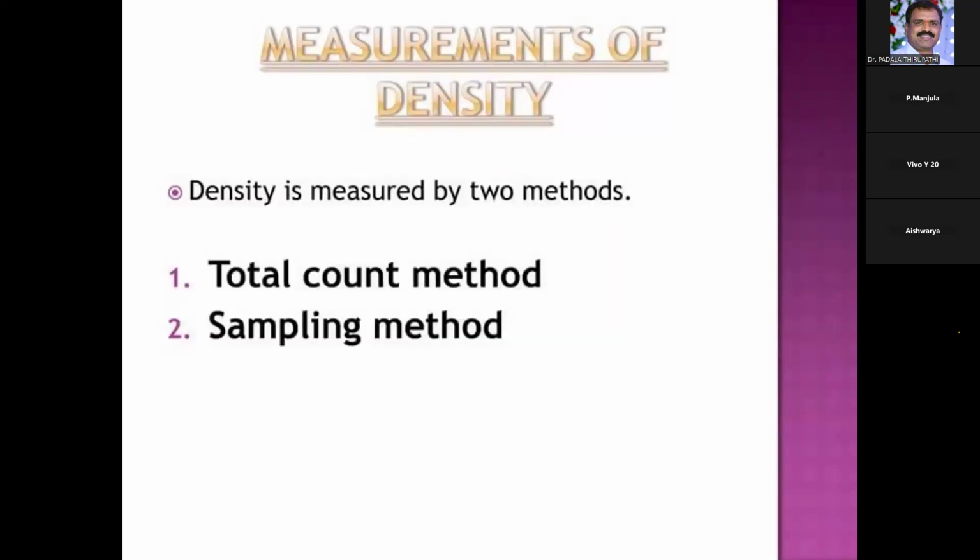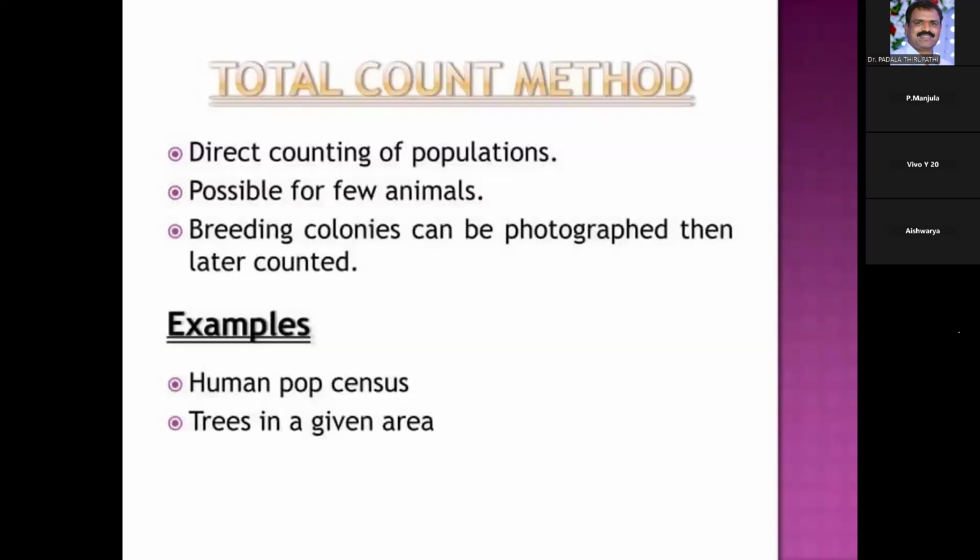Another one is the measurement of density, that is the number of individuals per unit area. Generally, density is measured by two methods: the total count method and the sampling method. In the total count method, direct counting of the population is possible for a few animals, or breeding colonies which can be photographed and later counted.